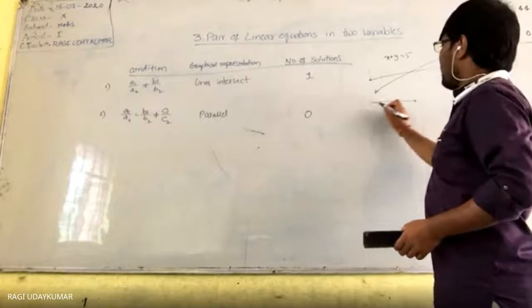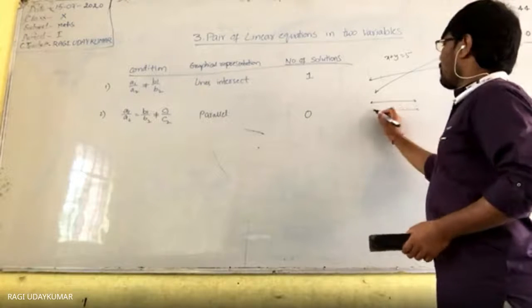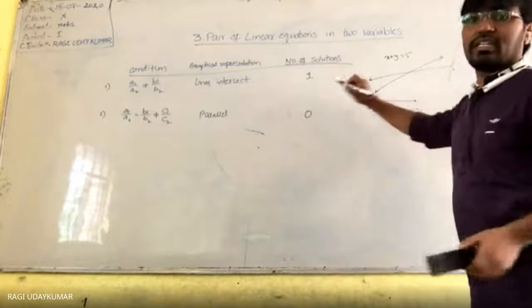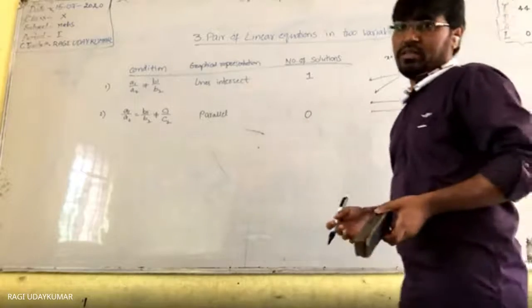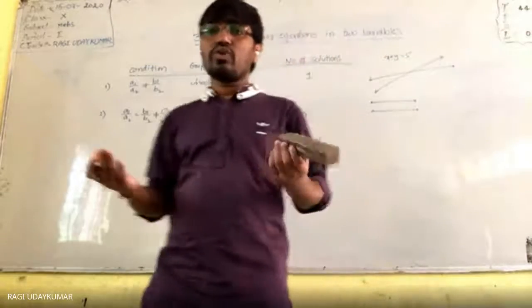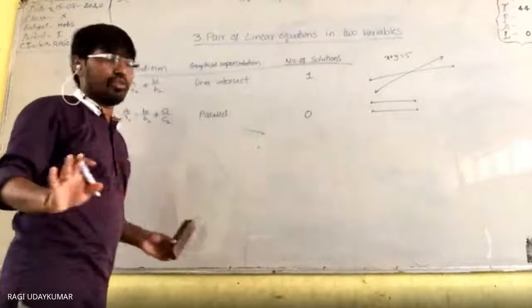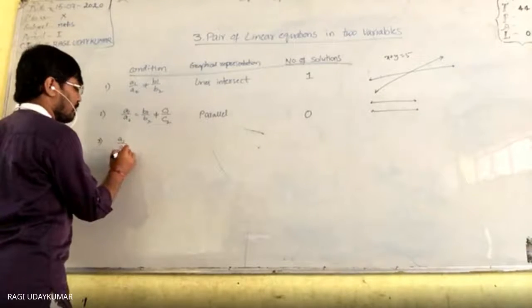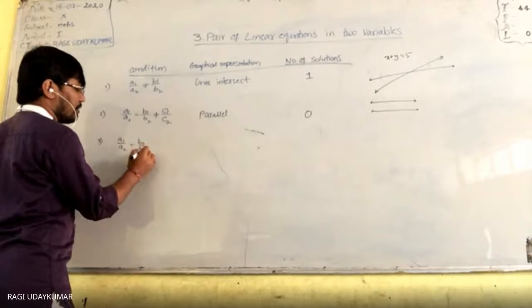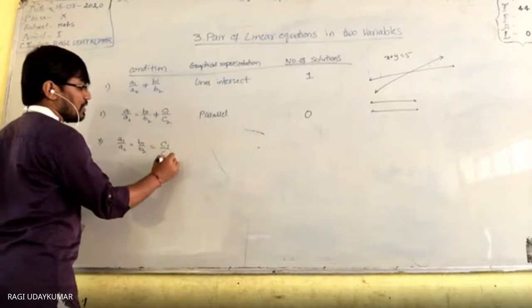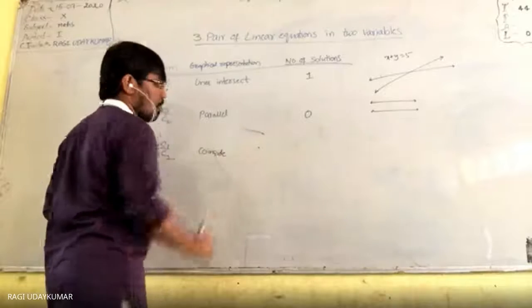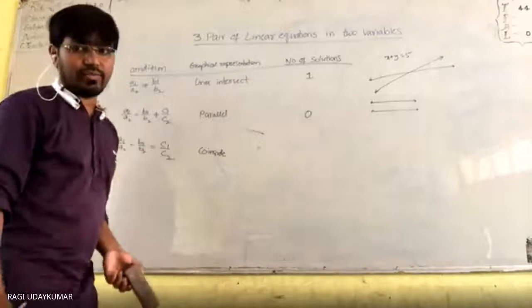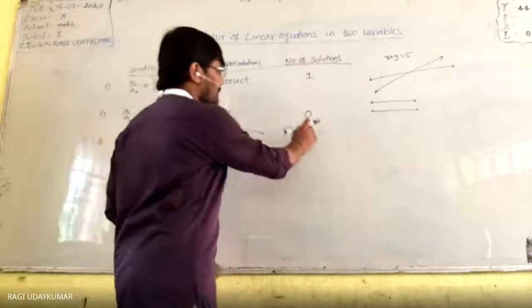And if you see that lines are parallel, if you extend them, there is no common point. Both do not have a common point, so there is no solution. There is no solution. So the third condition is A1 by A2 is equals to B1 by B2 is equals to C1 by C2. Then the lines are coincident lines. Coincident lines. Coincide both, you can say. Okay.